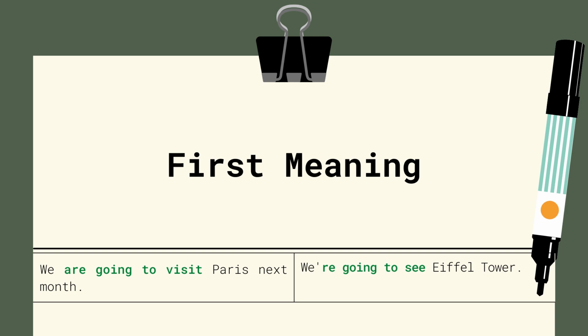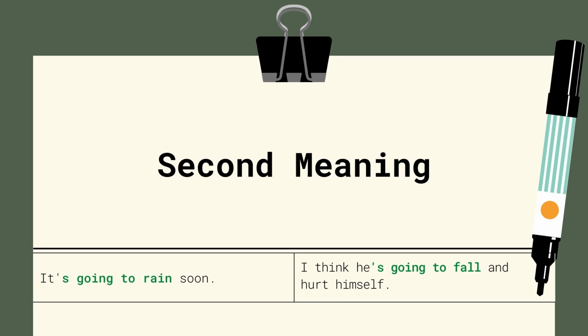Here's an example. Next month I'm going to visit Italy. Why did I use going to visit? Because it's a future plan. I planned to visit Italy because I've booked the flight, I've paid for the flight, I booked the hotel, paid for the hotel, and I've planned all my trip in Italy. So I can say I'm definitely going to visit Italy. In this case I use going to. I'm going to visit Italy next month. When I say this, the listener knows it's definitely going to happen. So that's meaning one. Let's look at the second meaning.